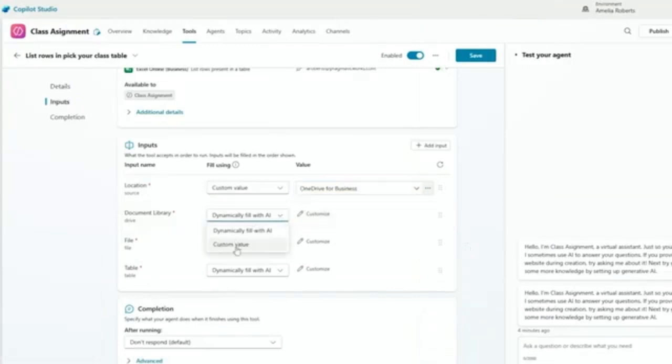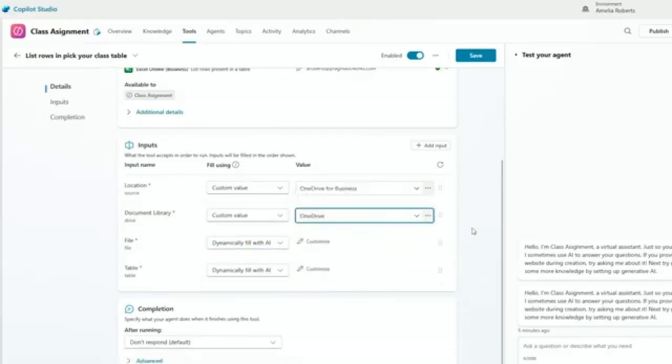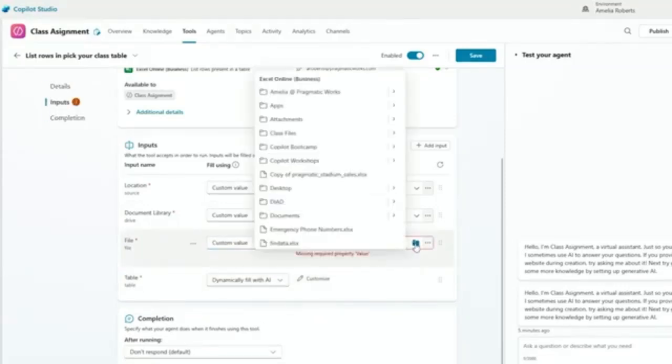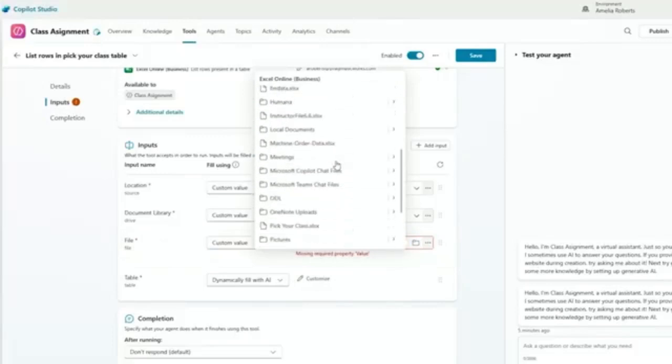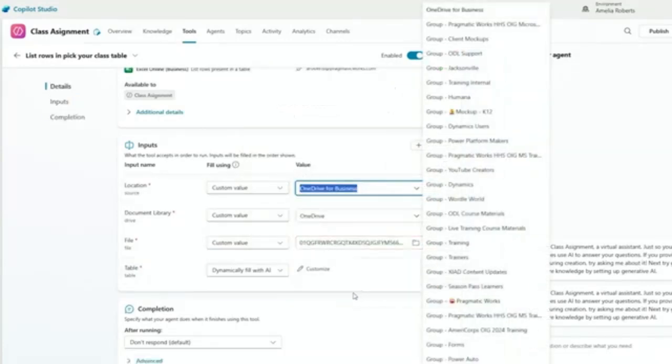Document library, I'm going to once again change to a custom value, come in here, and I want to choose my OneDrive again. Now the file, also a custom value, and now I'm going to search for my specific Excel file. Mine is not in a folder anywhere, but if you keep it somewhere, you're more than welcome to, but I can see your pick your class Excel file right here, and that's what I would like to use.